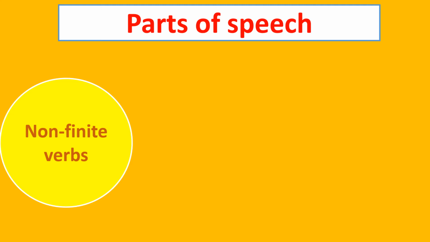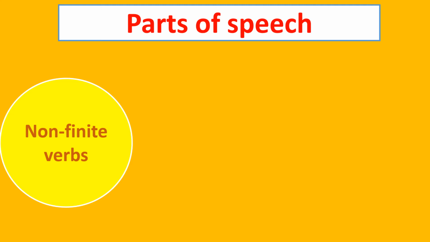A finite verb changes its form according to the time and tense, according to the person or subject, and according to the number of the subject. But a non-finite verb does not change its form according to the subject or according to the number of the subject, I mean singular and plural number, or according to the time and tense.